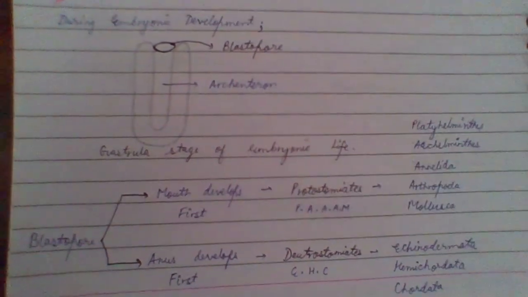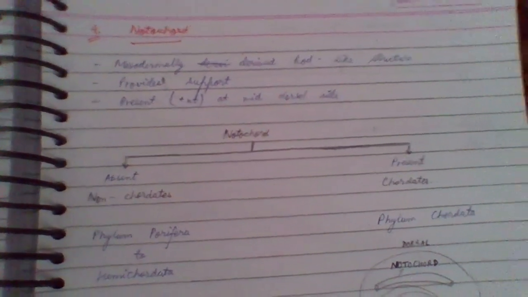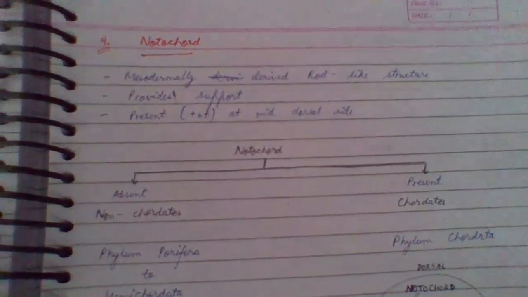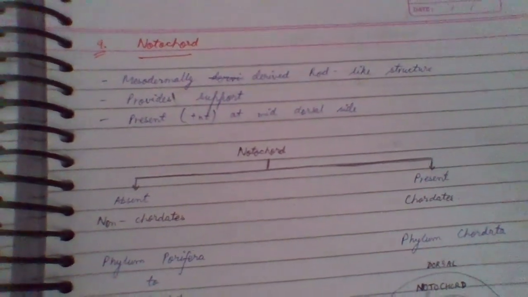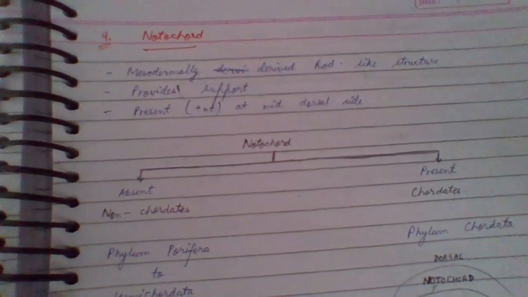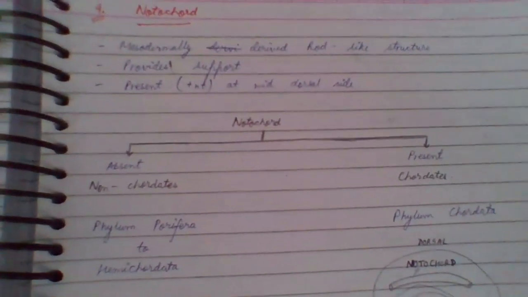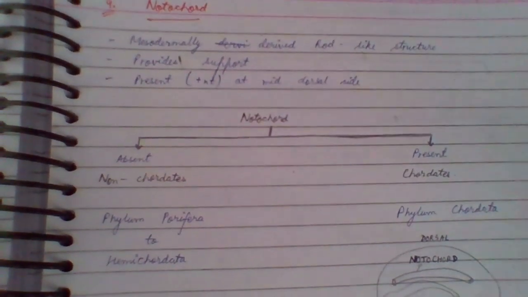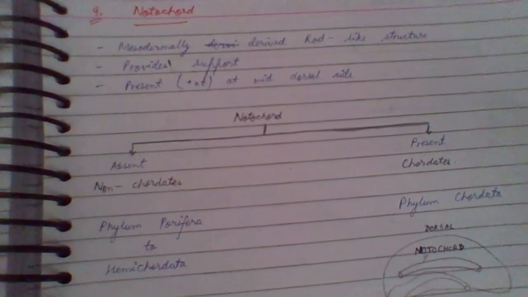Now, the ninth classification is based on the notochord. There can be two divisions: where notochord is present and where it is not present. Where notochord is present, it is known as chordates, and where it is not present, it is known as non-chordates. It is only present in the phylum Chordata. You can see notochord in the phylum Chordata only, and non-chordate examples start from phylum Porifera and go to phylum Hemichordata.